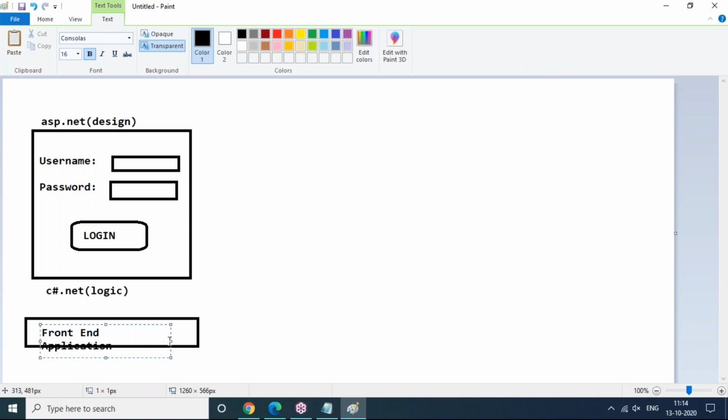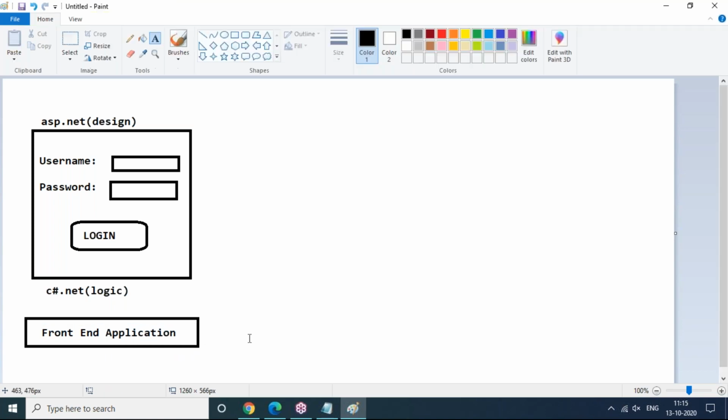A front-end application is the application where the user can interact, just like websites. You have to interact with that website. That is called a front-end application. Back-end application means where user information is going to be stored. That is called a back-end application. But generally, in the context of front end, C# can also be considered backend, because we can consider it backend logic. But ASP is the front end, which is visible to the programmers. This combination we can call front end.